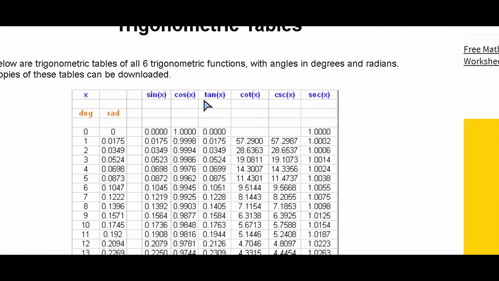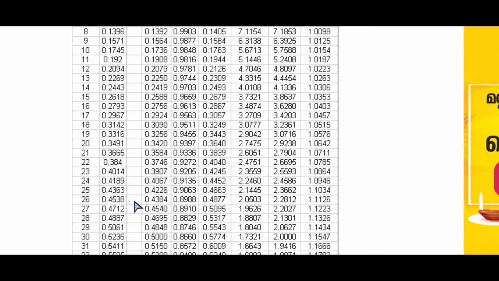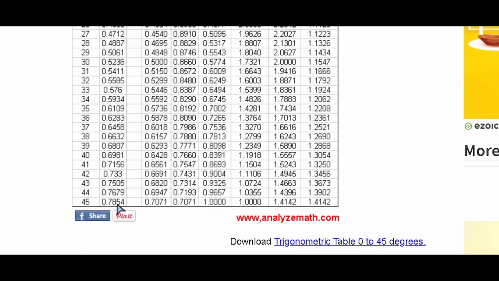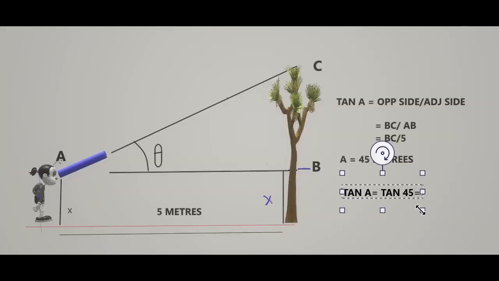Okay, this is the tan x value and we need the angle in degrees of 45 degrees. Okay, go to the 45 degree one and we could look for this tan value here. This is the tan value. This is 1, 2, 3, fourth one. So we go for 45 degrees and the fourth one. Tan 45 is 1. Okay, that's exactly 1. So what we do? We substitute this value here. Tan 45 is equal to 1. So we get tan A is equal to tan 45 is equal to 1.